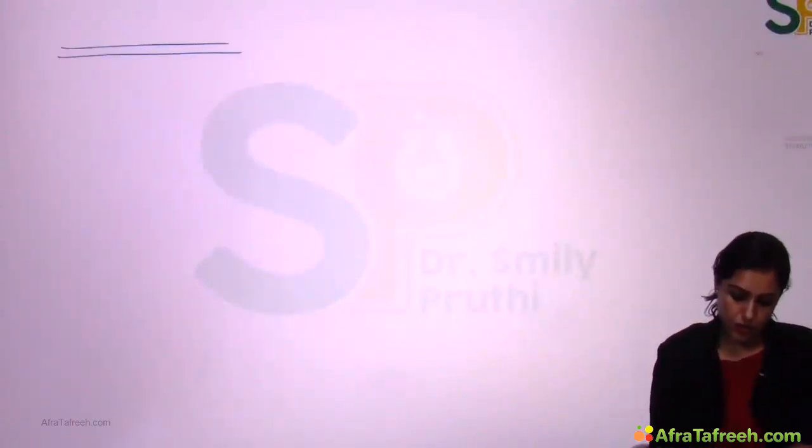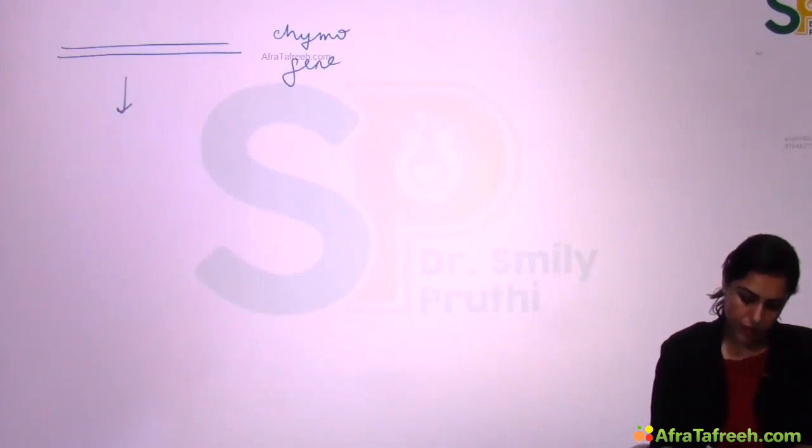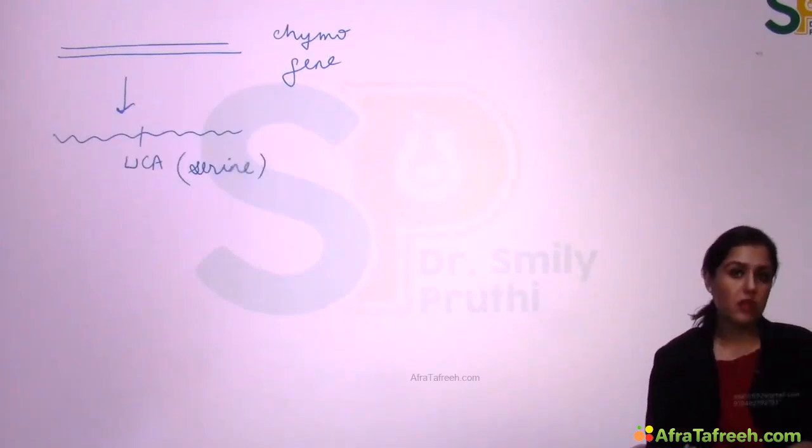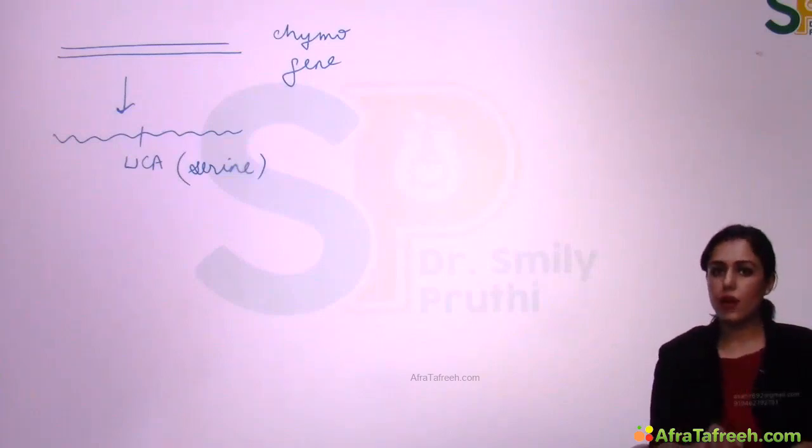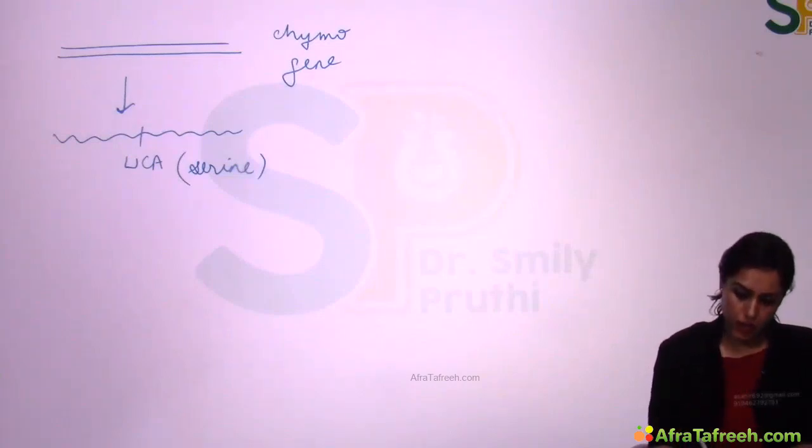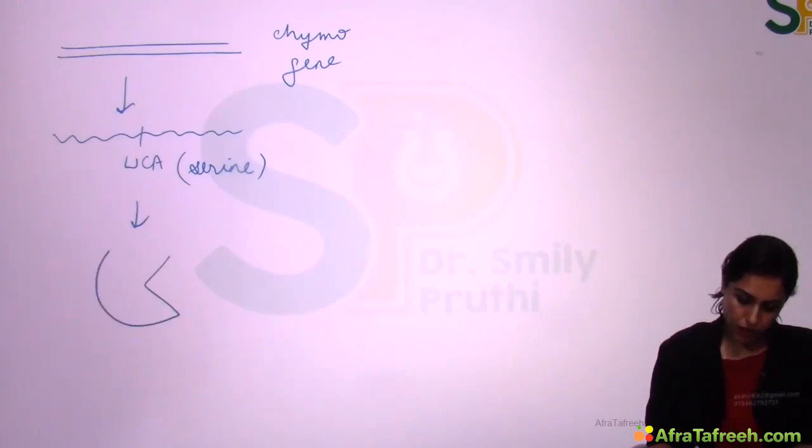Now, let's say there's a chymotrypsin gene. Let's say this is the chymotrypsin gene. By transcription, it will form its mRNA. On the mRNA, there is a codon UCA, which is coding for serine. You know, serine is present in the enzyme or protein. So in the mRNA, there will be a codon for serine. Then translation will occur and this enzyme or protein is synthesized with serine at the catalytic site.